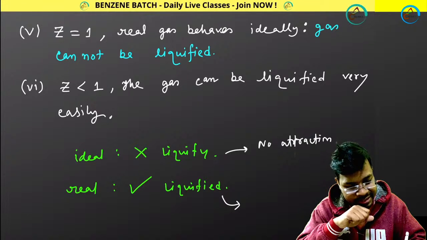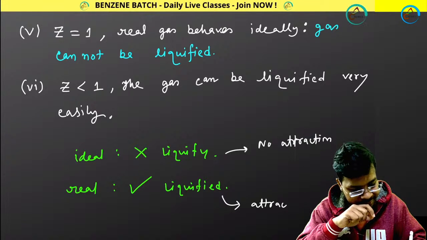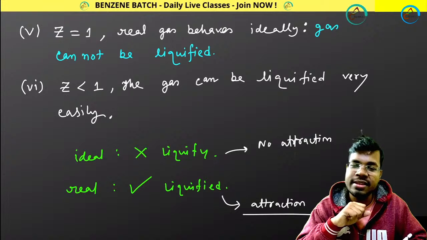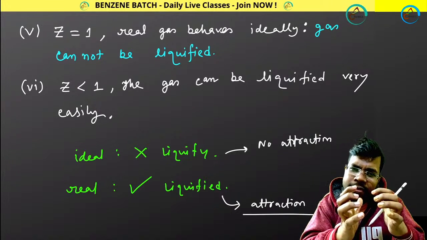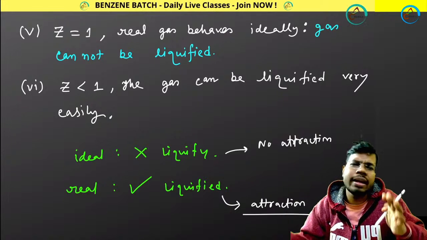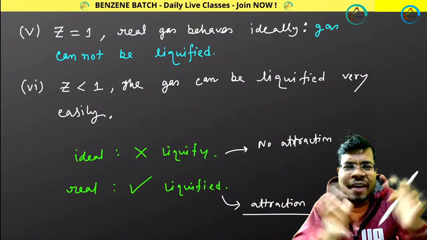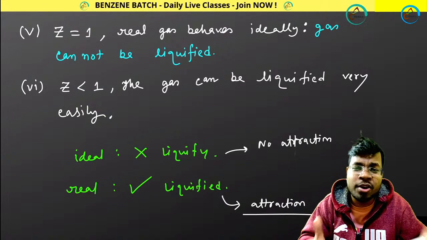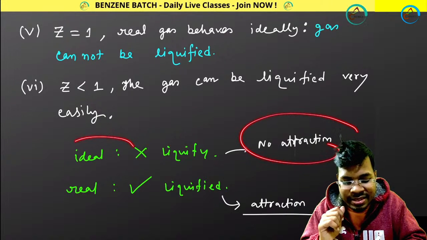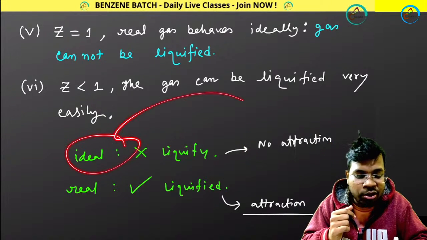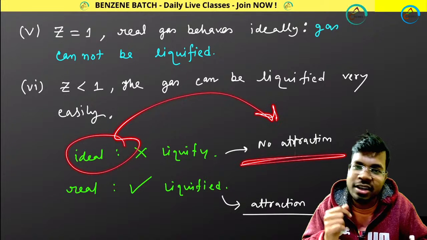But for real gases, attractions are there. As attractions are there, gas molecules will attract each other, and you can easily liquefy them. That's why real gas, that means whatever gas is present in nature, you can liquefy. Liquid nitrogen, liquid hydrogen, because attractions are already there. But for ideal gas, you cannot liquefy it. Why? Because there is no attraction.